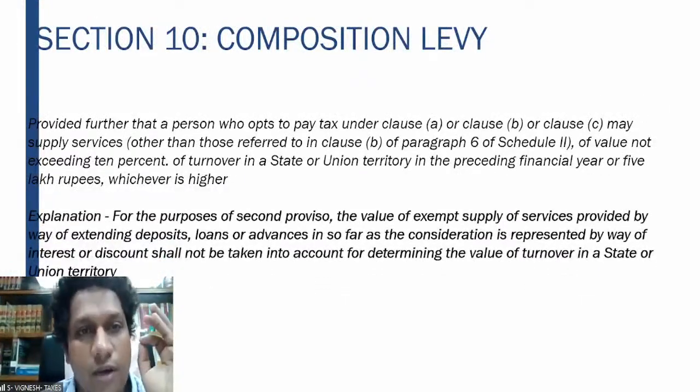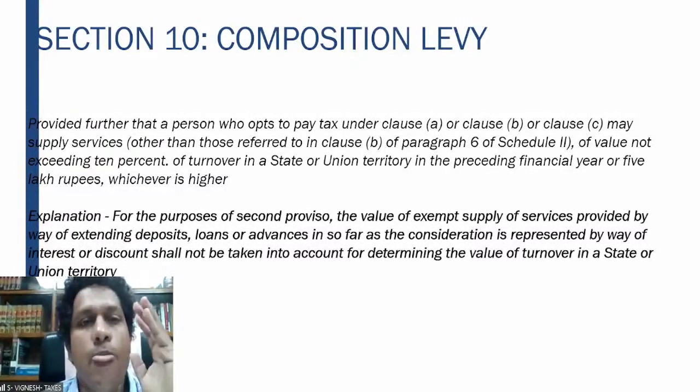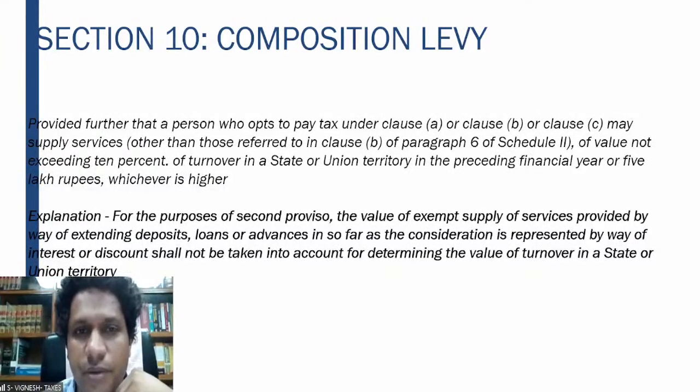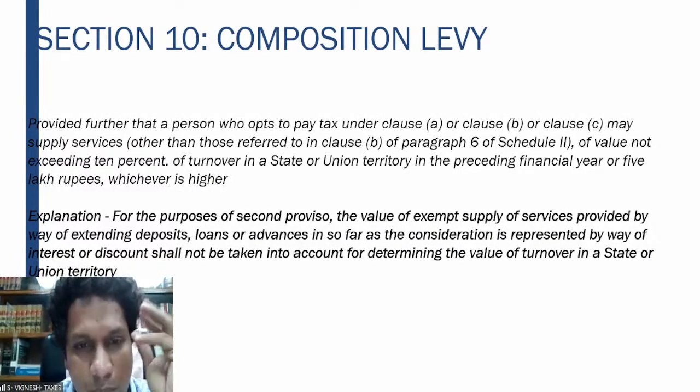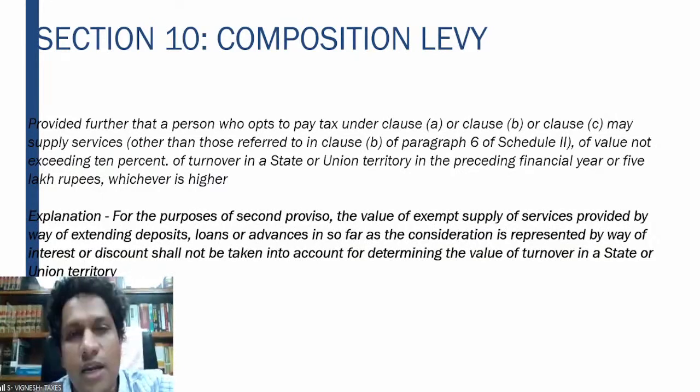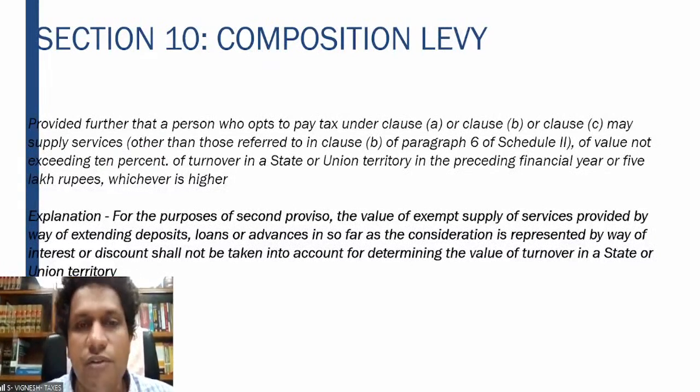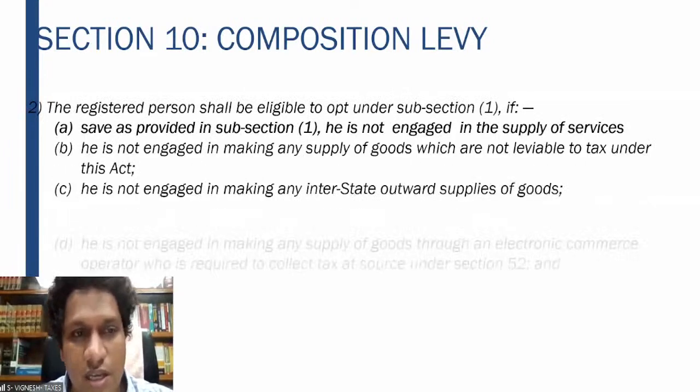Here, for determining the value, the person may also have interest income from fixed deposits. That particular amount will not be taken into consideration for determining the value. So therefore, only the turnover will be taken. If he has any interest income from fixed deposits, etc., it will not be taken into consideration for calculating the value of the turnover. This is the explanation which is given.